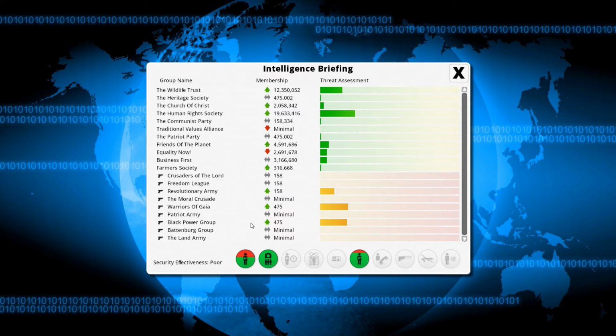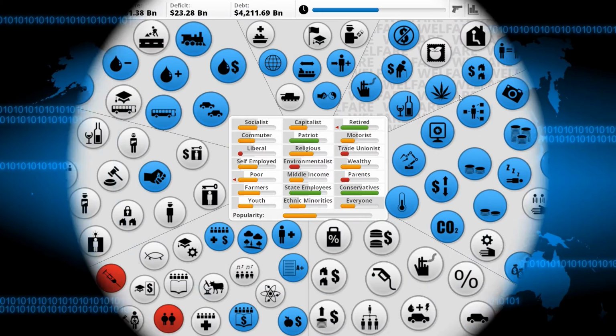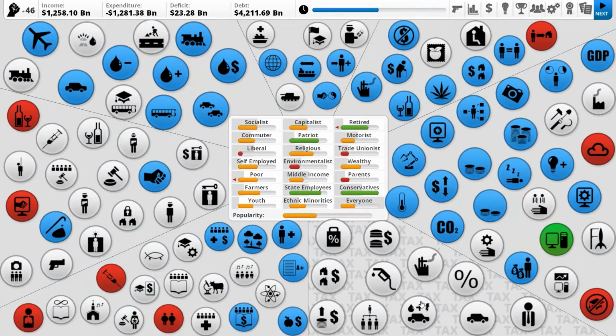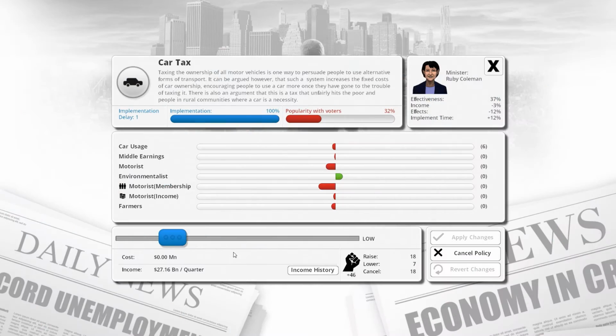Because these aren't actually in the same order. So no, Black Power group is probably the Equality Now group, which is actually dropping. Warriors of Gaia must be like the Wildlife Trust. Human Rights Society. So yeah, it must be Revolutionary Army. That's causing us some problem. Maybe Friends of the Planet is Warriors of Gaia as well. Possibly. Could be multiple of these groups actually go into the bottom groups. Anyway. Let's see. We're gonna raise the car tax. There we go. Put a little bit more in there.